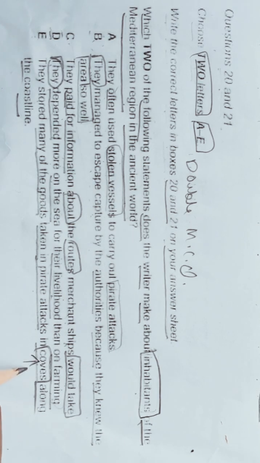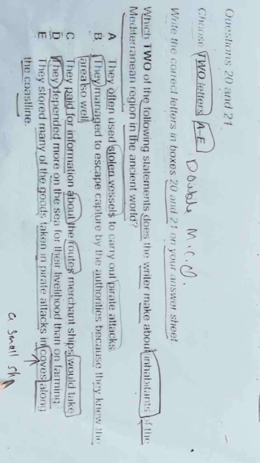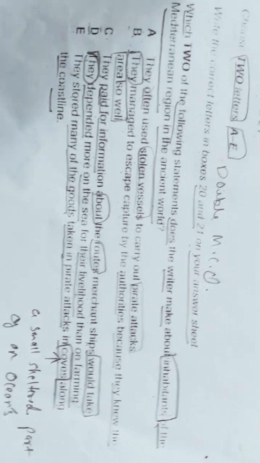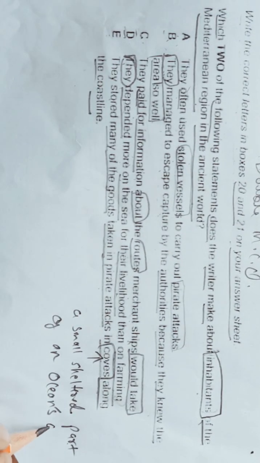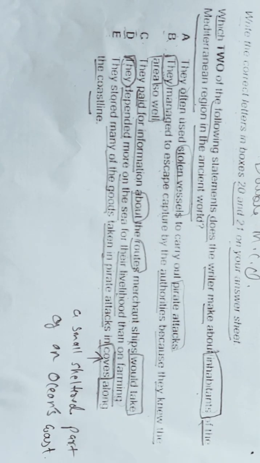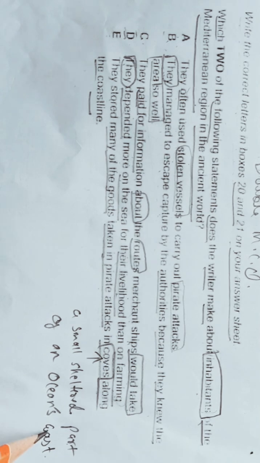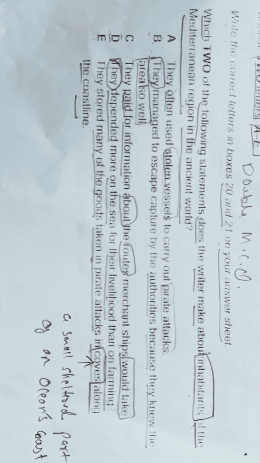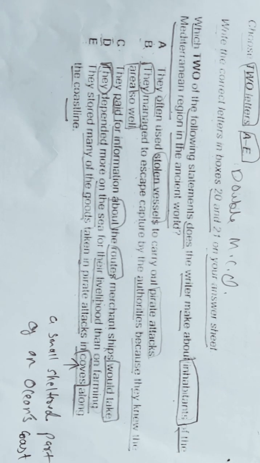Okay, coast, coast. So these are our keywords.